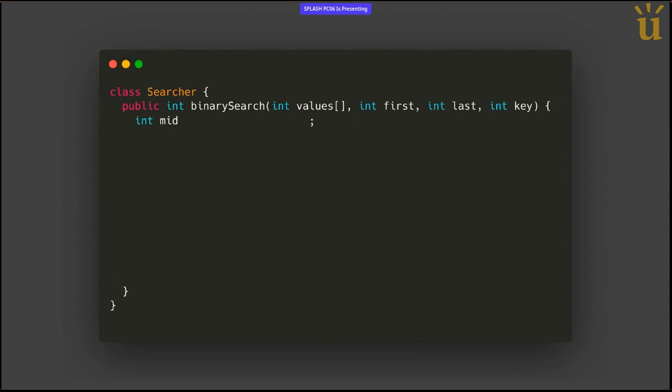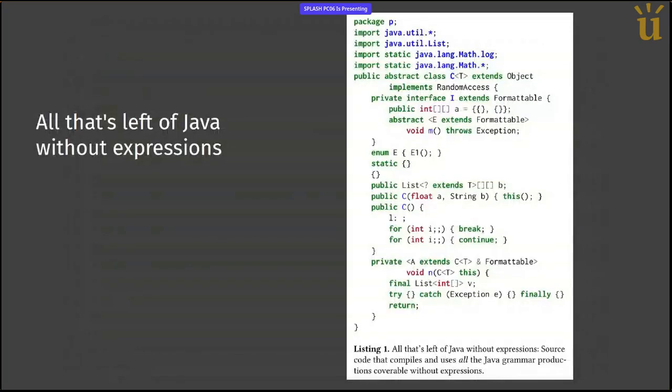Now, some of you might say, well, this is one example, but there are so many other examples in the language where I could try to do the same trick you did there that would not show such a small code. And this is what we did in the paper. We started from the entirety of the grammar in Java, and we removed all the grammar productions that are expressions. And we transitively removed the constructs when it's not possible to have the expression anymore. And this is what we end up with.